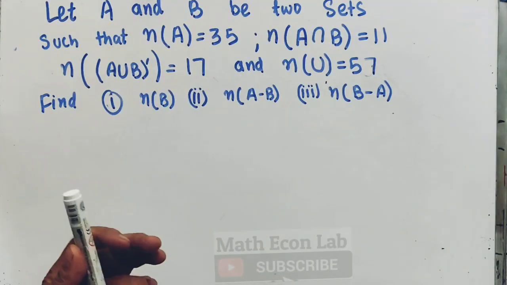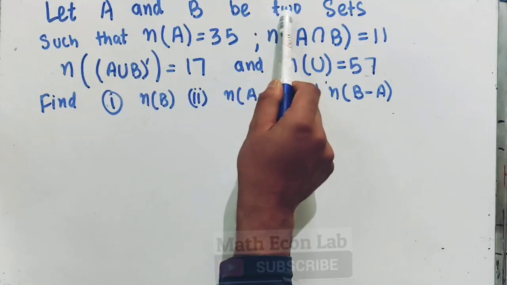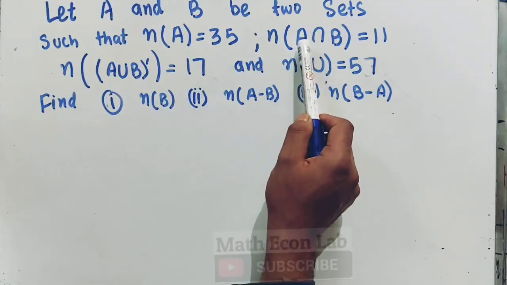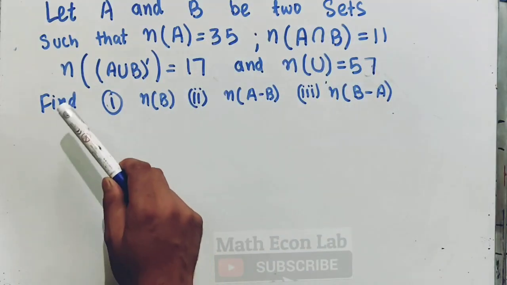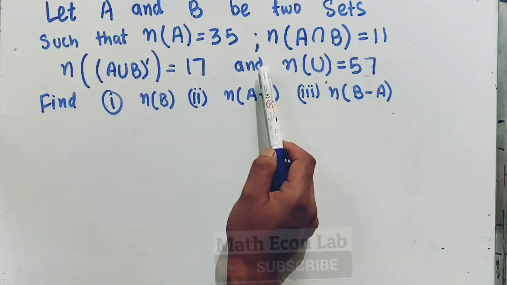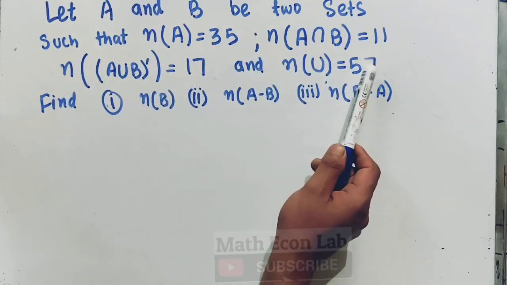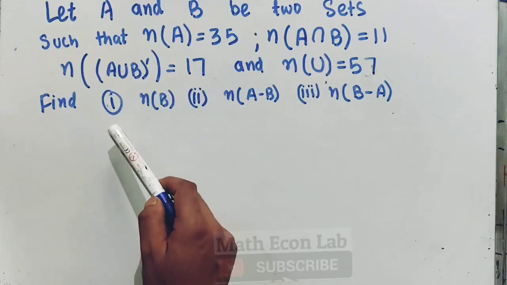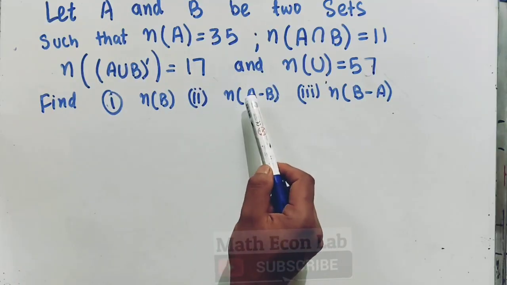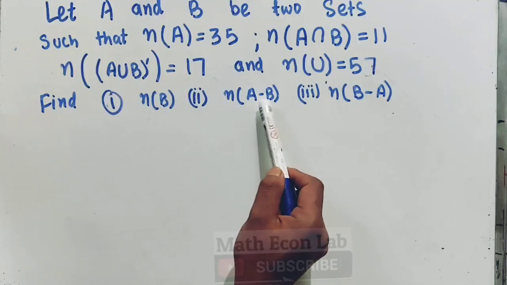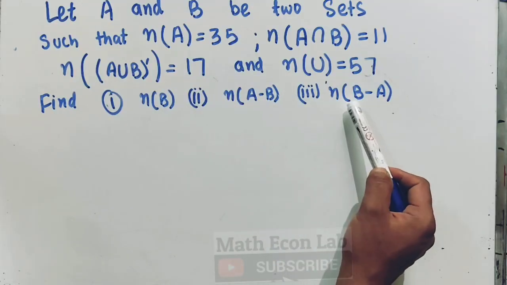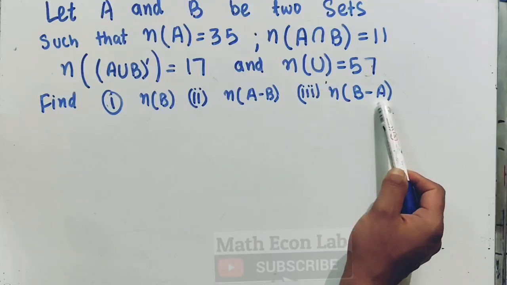Now next question is, let A and B be two sets such that the number of elements in A is 35, the number of elements in A intersection B is 11, the number of elements in A union B complement is 17, and the number of elements in the universal set is 57. We need to find the number of elements in B, the number of elements which are only in A. A minus B means only those elements which are present in A, and B minus A means the elements which are only in set B.